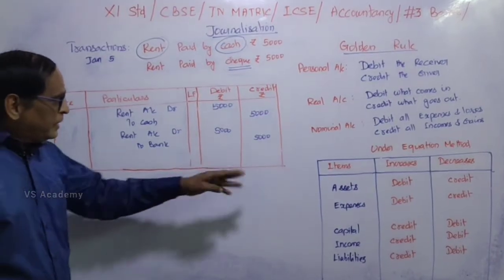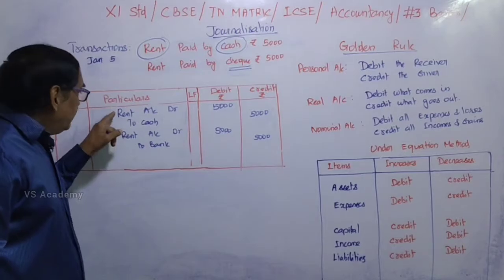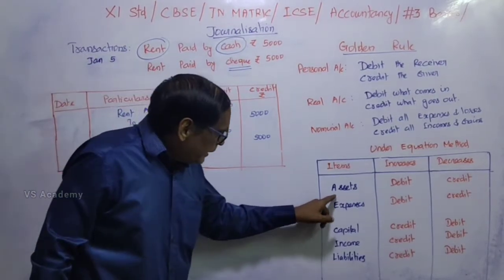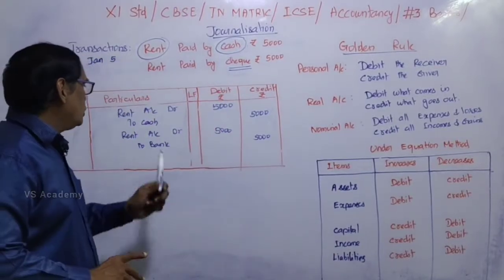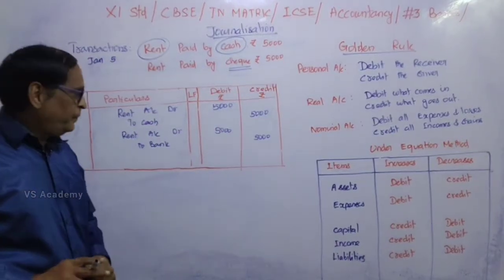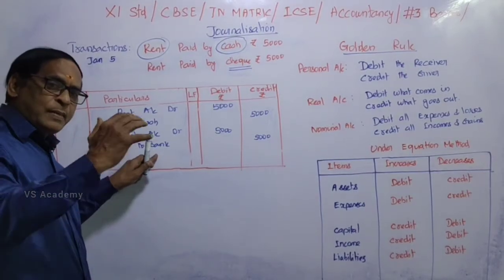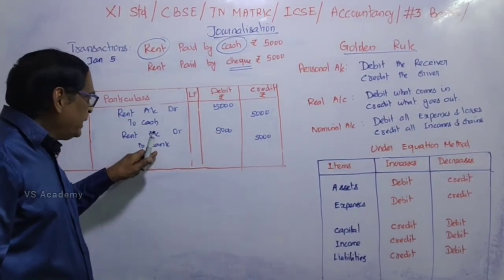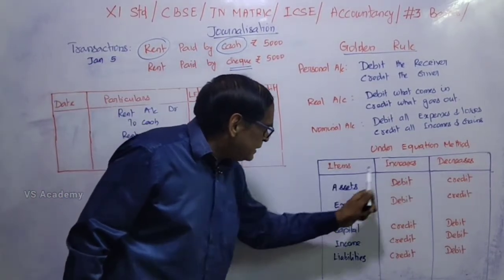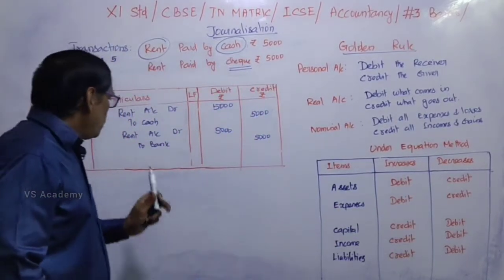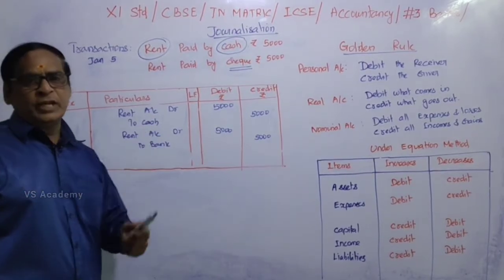We can apply the equation method. Under equation method, rent is an expense, so increase in expenses is to be debited. So rent account should be debited. And then bank, here bank is an asset. Our bank balance will be reduced. So decrease in asset, decrease in bank. So decrease in asset is credited. So we credit bank. So rent paid by check.